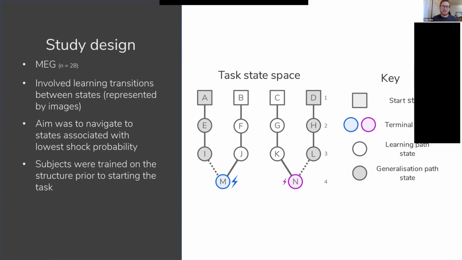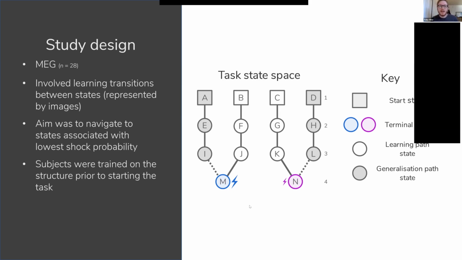It's a bit complicated, but I'll try to give you a brief overview of the main goal. Essentially, subjects started in one of a few start states and had to navigate their way through this double Y-shaped maze to a goal state at the end. It's M or N node. Once they reached that goal state, there was a certain probability of getting an electric shock, which they had to learn and which fluctuated throughout the task. So their aim was basically to navigate downwards along this tree to end up at the goal state that gave them the best outcome.